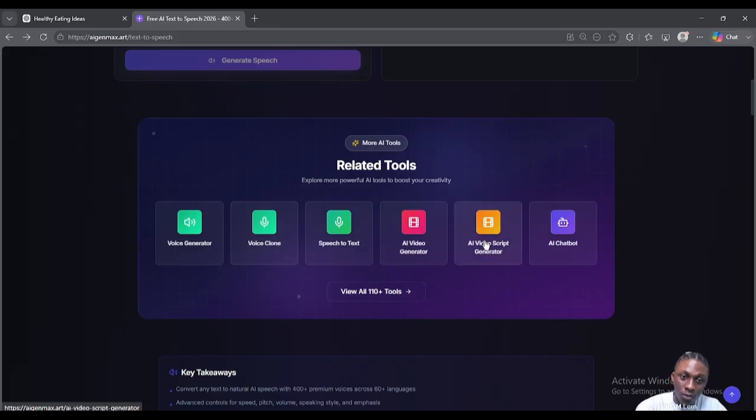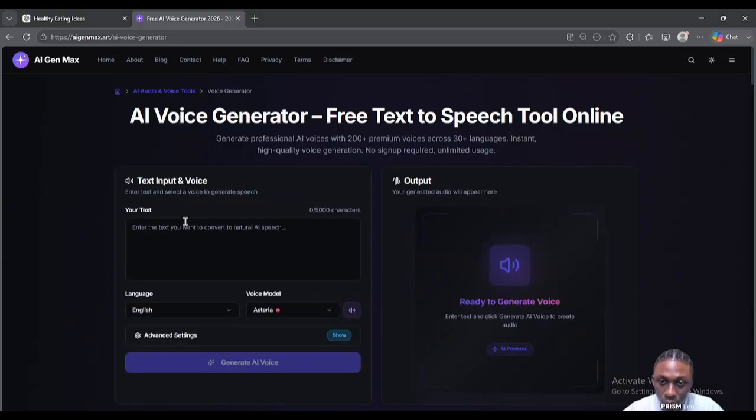Or you can use video script generator, AI chat box, AI video generator, speech to text, or voice generator. So what we're using is voice generator. So you're going to come here. Now when you come here, you'll see that it has 0 to 5,000 characters that you can put at a time.